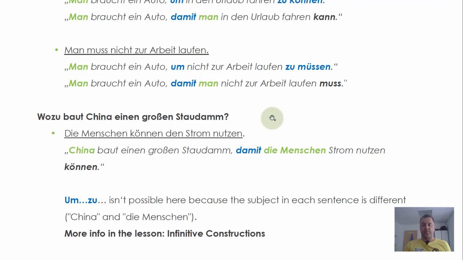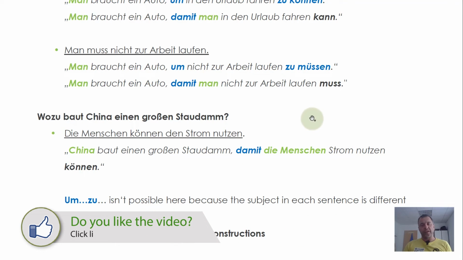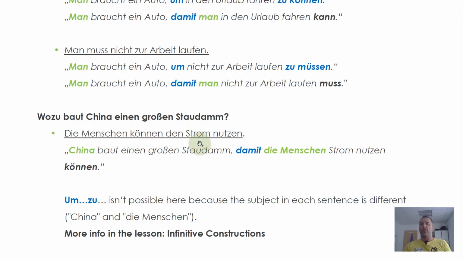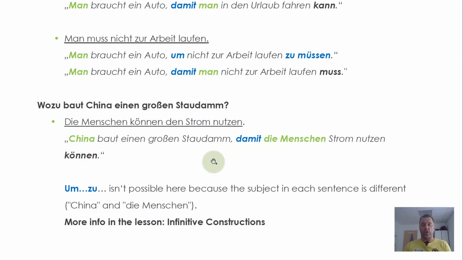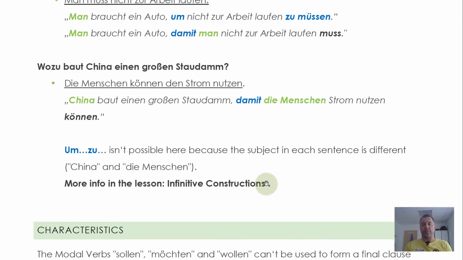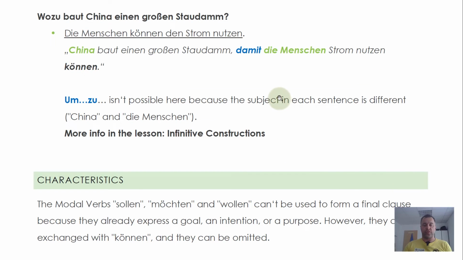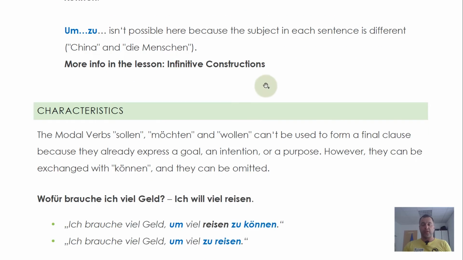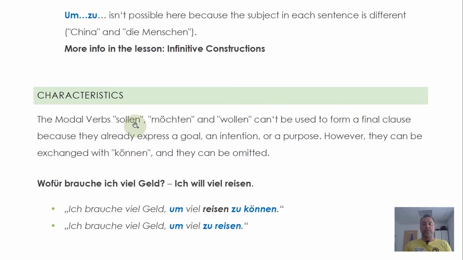If it's not possible, you use this version at all times, so that China builds a dam so that the people can use electricity. So for English speakers, the infinitive construction is best translated with "in order to", and damit you should translate with "so that". And then you will get it right almost all the time. But again, if you want to know more about this, check out my video about infinitive constructions.